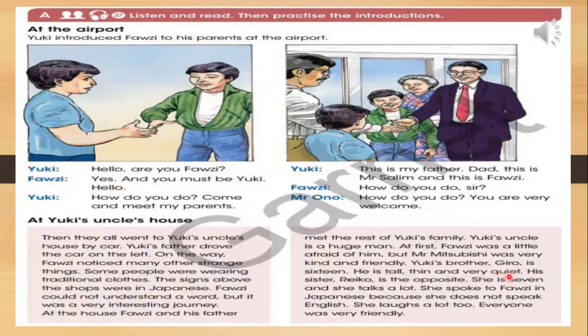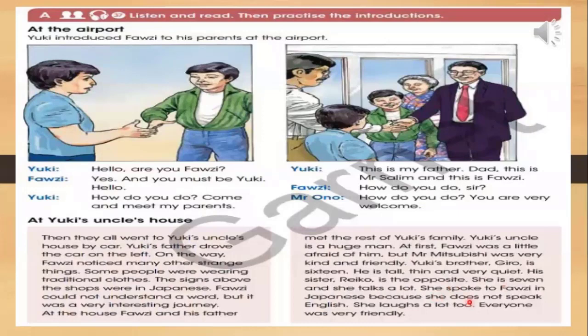Yuki's brother Jiro is 16. He is tall, thin, and very quiet. His sister Reiko is the opposite. So he is quiet, so he doesn't talk too much. She is 7. So we talk about Reiko, which is the opposite of her brother. Yes, she is 7 and she talks a lot. So she is 7, not 16 like him, and she talks a lot, not quiet like him.